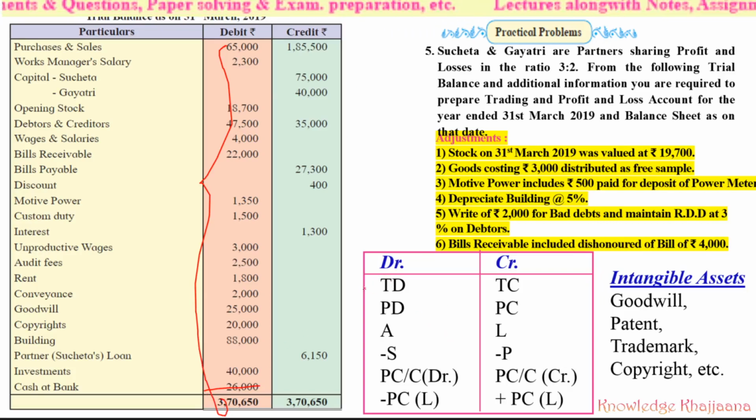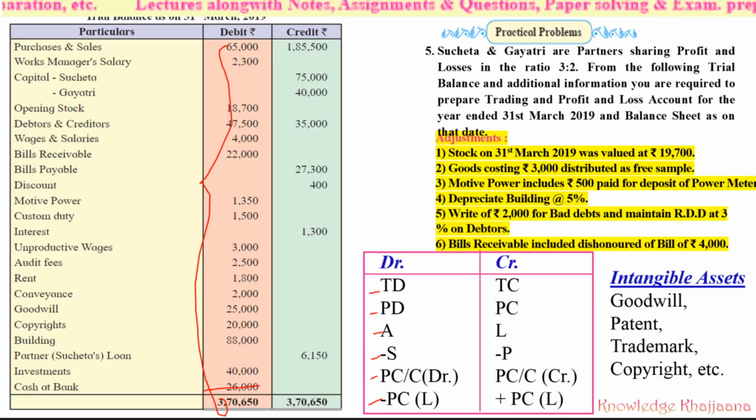Either they should be recorded to the trading account debit side or profit and loss account debit side, or they would be asset items, or there would be some items like the sales return that should be deducted from sales, or the partner's capital or current account debit balance, which should be written in the partner's capital or current account to the debit side. And some items should be deducted from the partner's capital in the liability side.